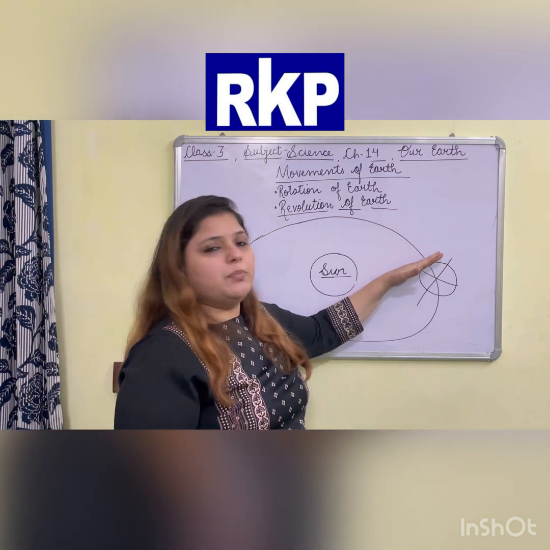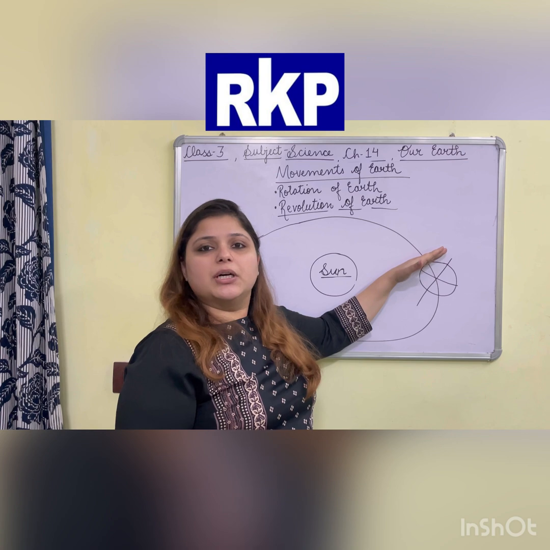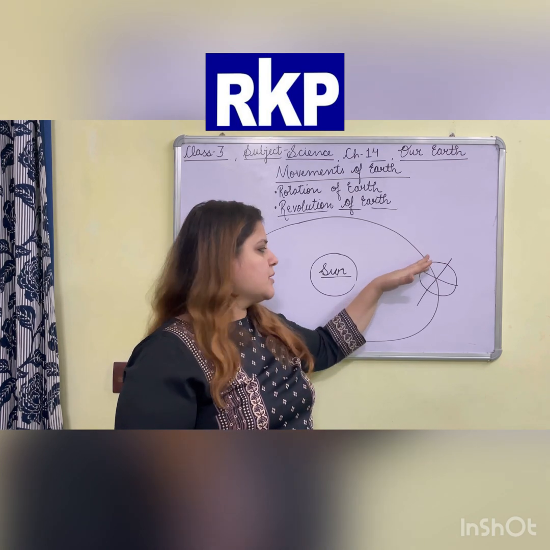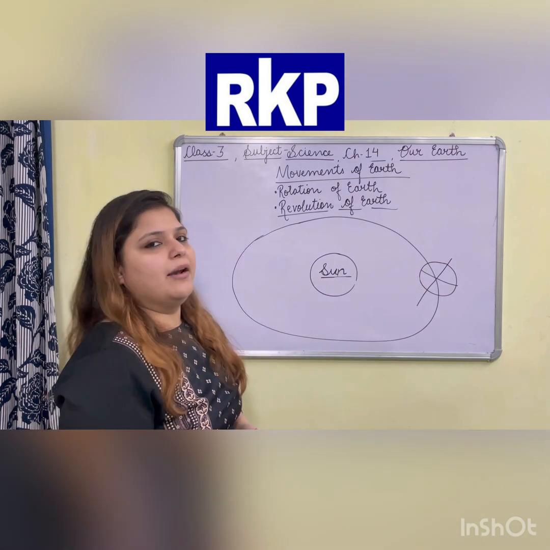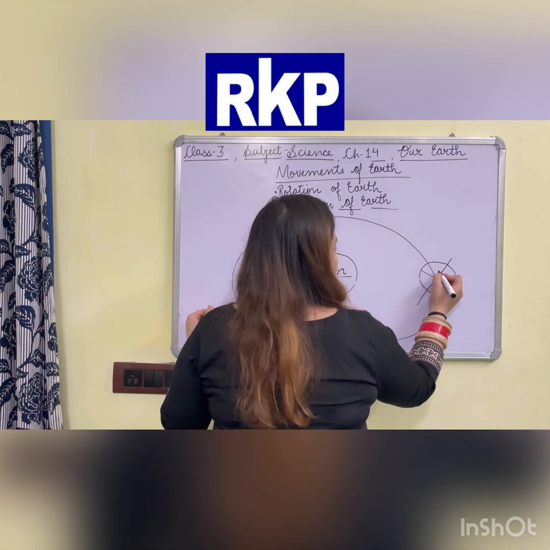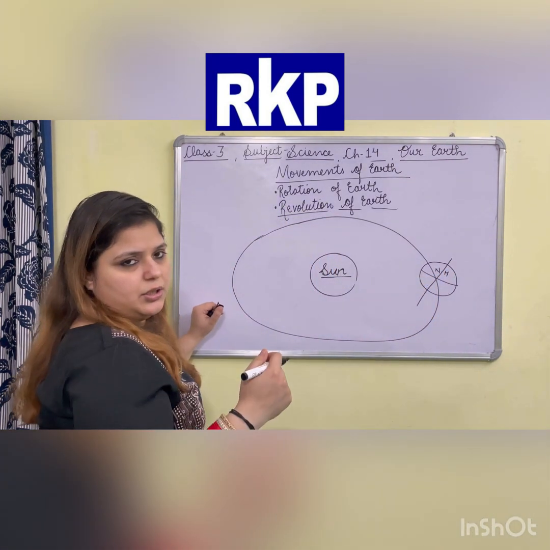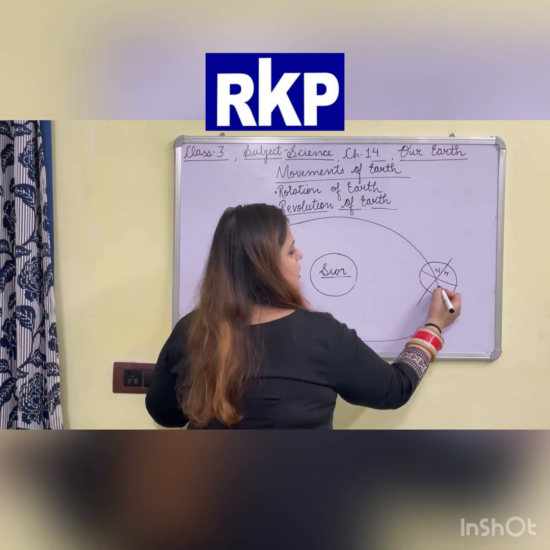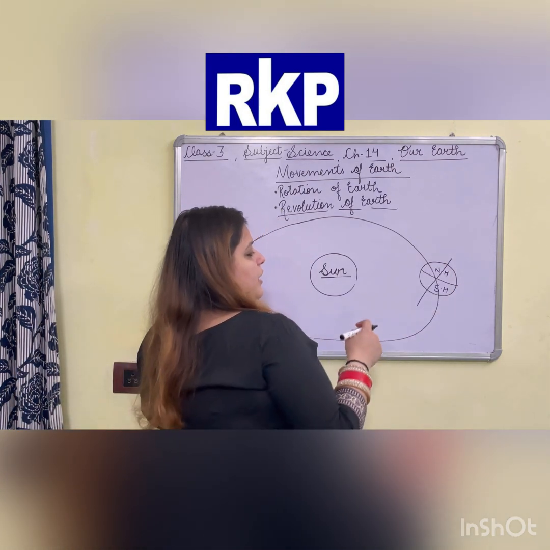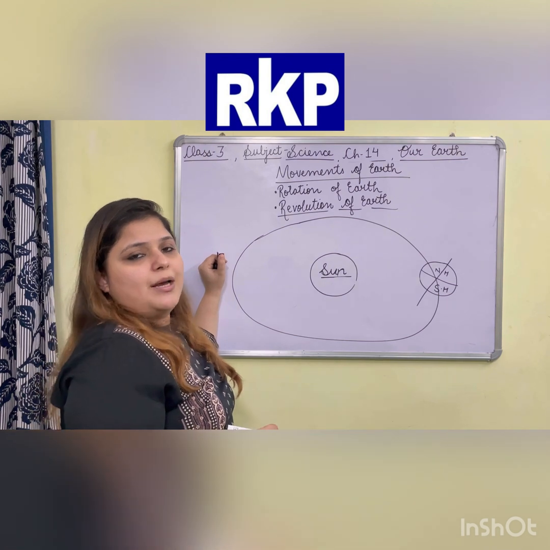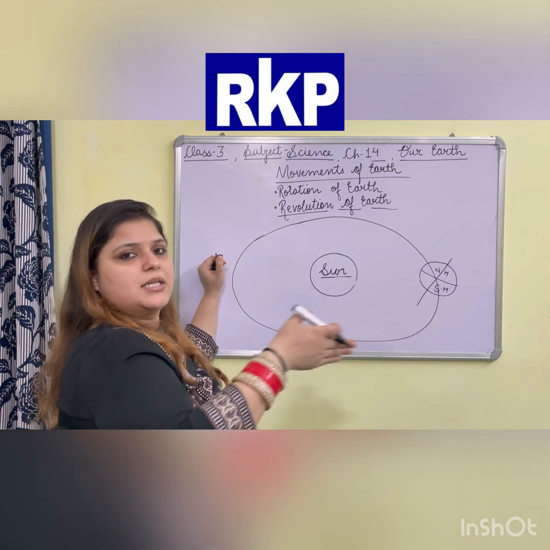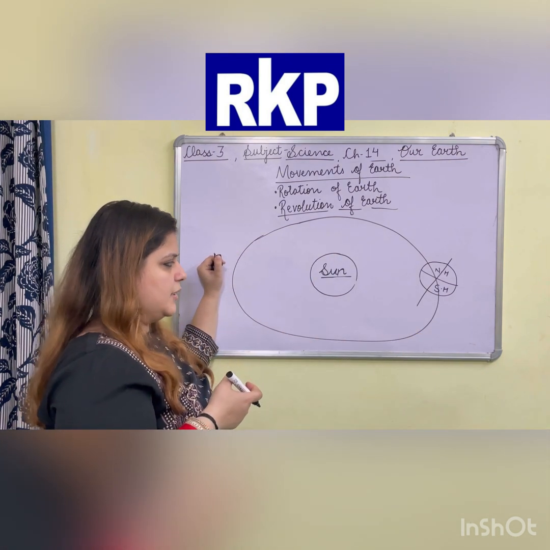Then the upper portion of the Earth is away from the Sun as compared to the lower portion. And what do we call the upper portion of the Earth? Northern hemisphere. What do we call the lower portion of the Earth? Southern hemisphere. If you look here carefully, the northern hemisphere is away from the Sun and the southern hemisphere is towards the Sun.